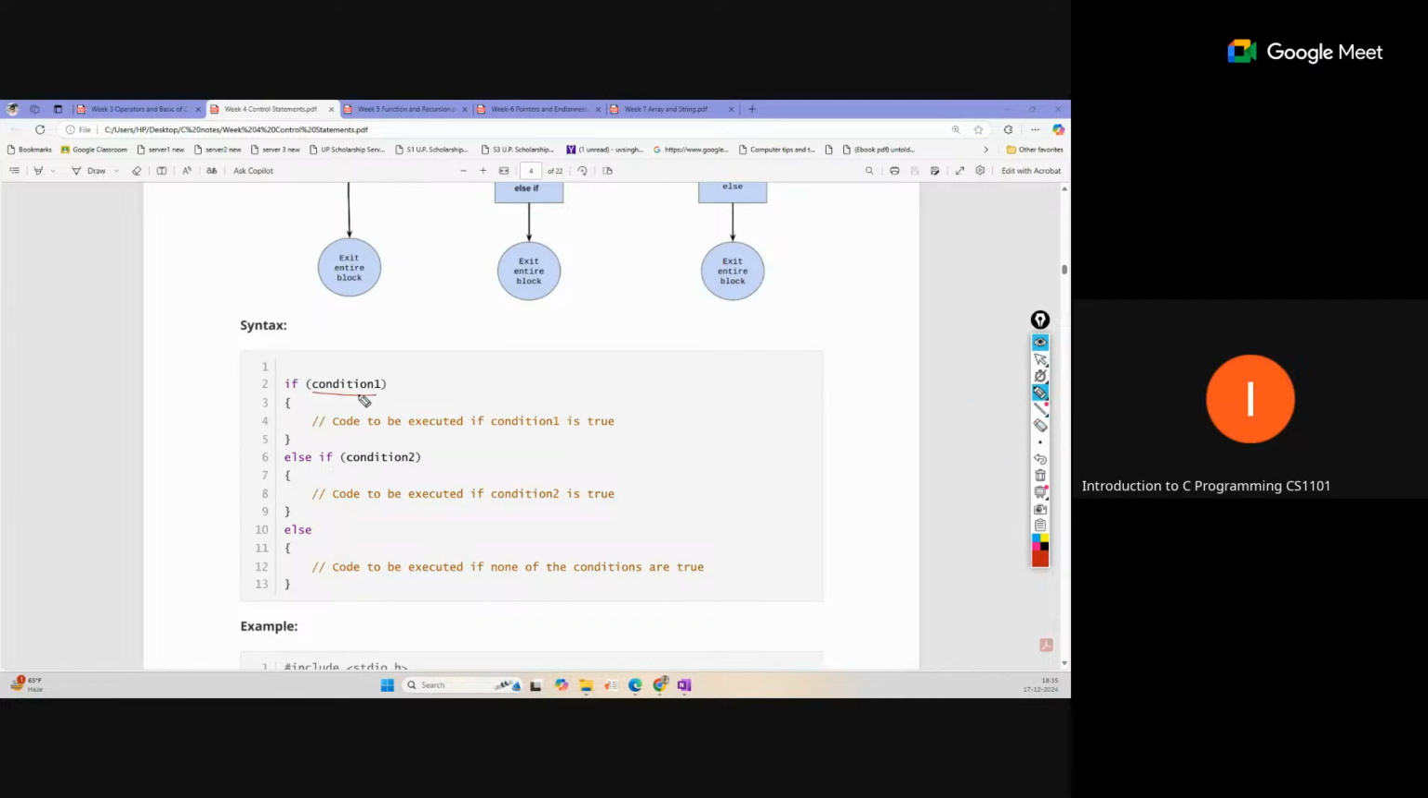Suppose this condition becomes true, control will move to this side and execute this instruction, and the remaining part will not be checked, because at a time you can enter only one body: either the if body, or an else if body. If the first condition is not true, then the second condition will be checked. If this is not true, then the third condition will be checked. So at a time only one part of this structure will be executed. This is the overall structure of the conditional statement.